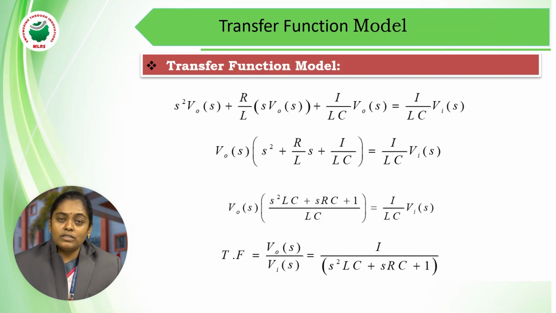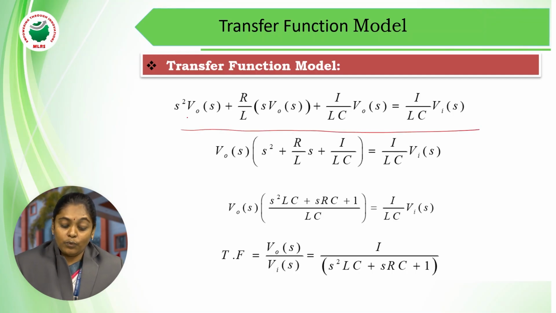Now, as I told you, a transfer function is nothing but a ratio of output to input, so rearranging the same equation. Taking V naught of s as common, the first term is s square, the second term is R by L into s, and the third term is 1 by LC. Here also you have 1 by LC Vi of s.